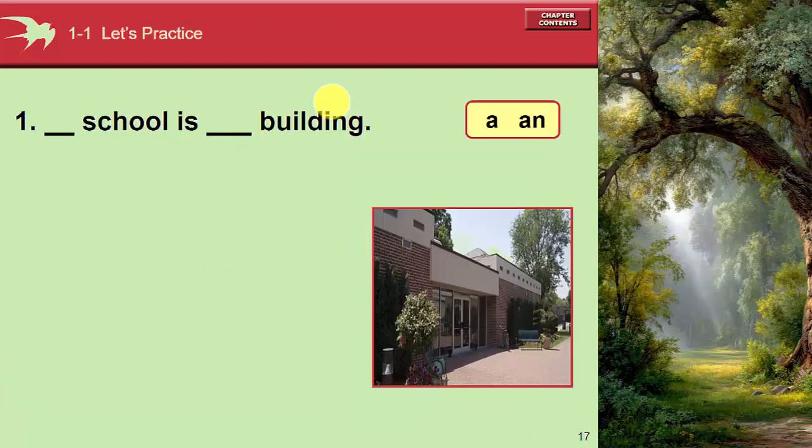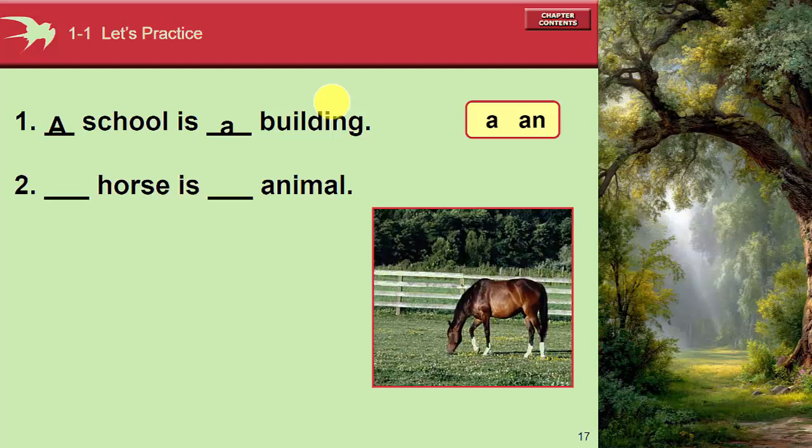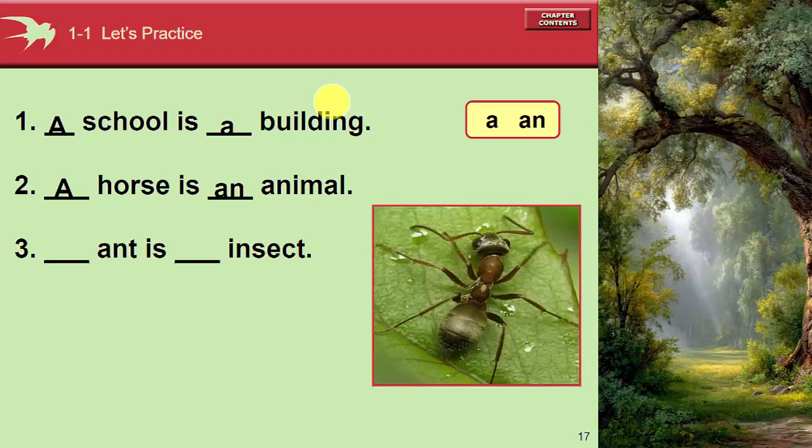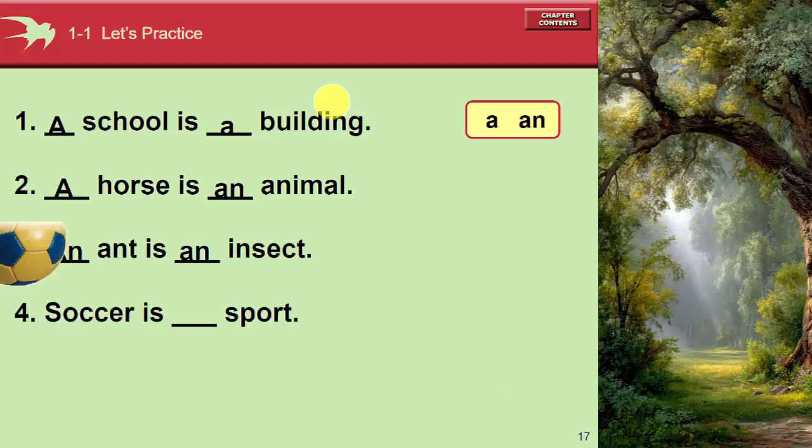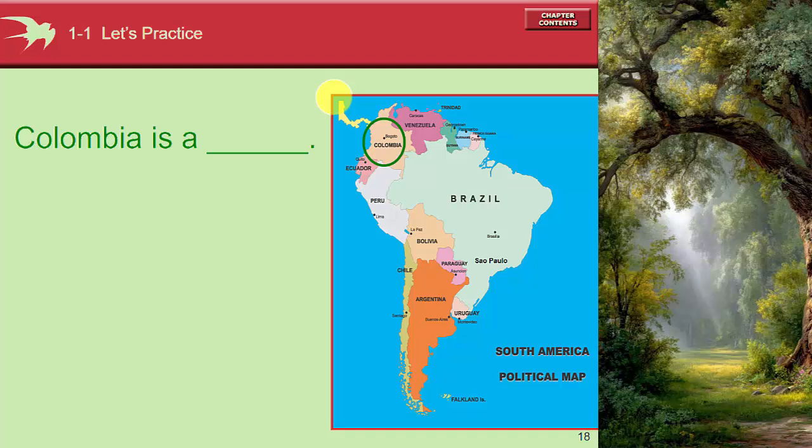Answer the question. Use a or an. A school is a building. We use a because the sound is consonant after a. A horse is an animal. An ant is an insect. Soccer is a sport. Easy. Let's go to the next.